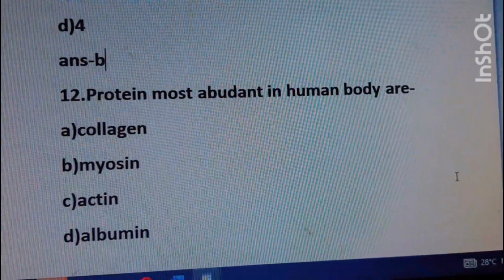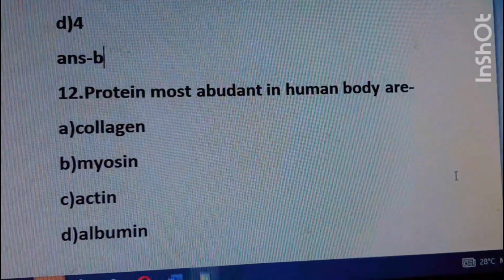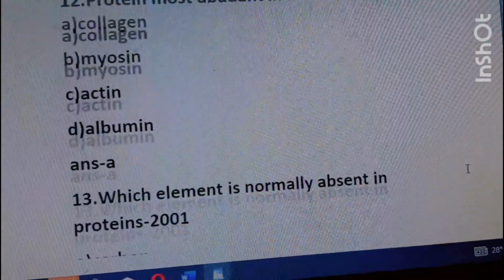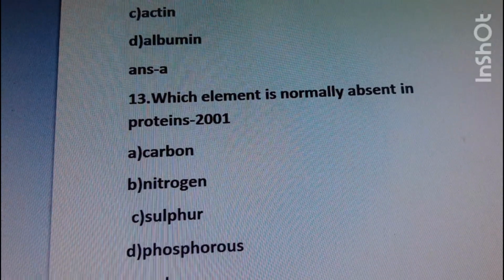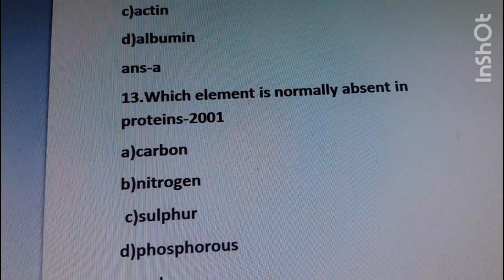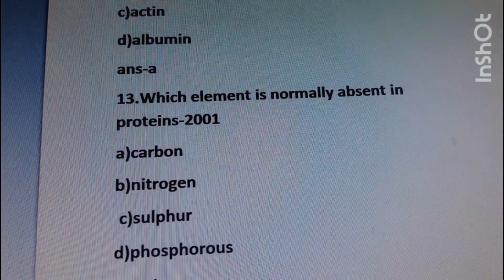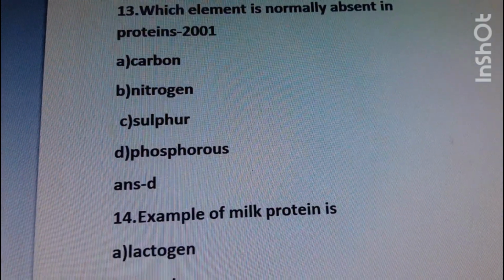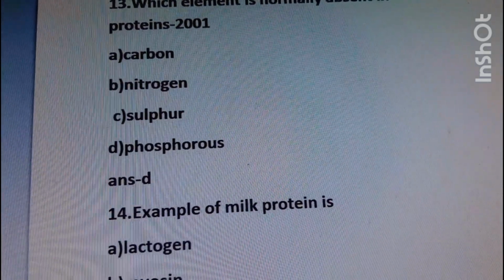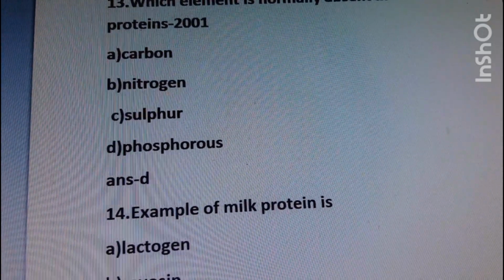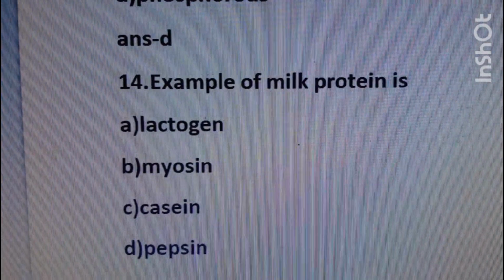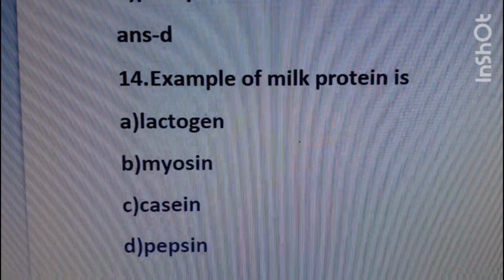Number 12: protein most abundant in human body? Options are collagen, myosin, actin, albumin. The right answer is collagen. Option A is the right answer. Question number 13: which element is normally absent in protein? Options are carbon, nitrogen, sulfur, and phosphorus. Option D is the right answer. Phosphorus is absent in protein because proteins are made up of amino acids which contain carbon, hydrogen, nitrogen, and oxygen. Example of milk protein is lactogen, myosin, casein, and pepsin. The right answer is option C, casein.